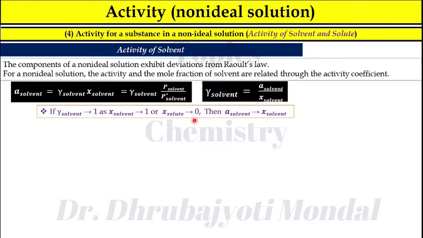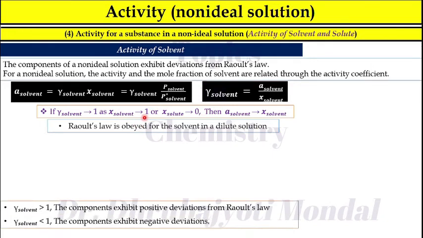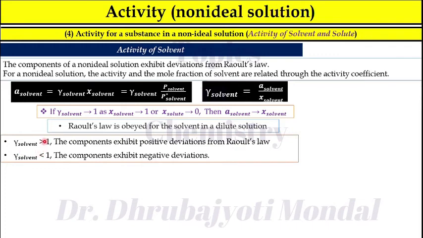X solute tends to 0 means the solution is very dilute, and in that case activity of the solvent tends to X of the solvent. Therefore, Raoult's law is obeyed for the solvent in dilute solution when X solute tends to 0 or X solvent tends to 1. If gamma solvent is greater than 1, the components exhibit positive deviation from Raoult's law, and if gamma solvent is less than 1, negative deviation from Raoult's law.